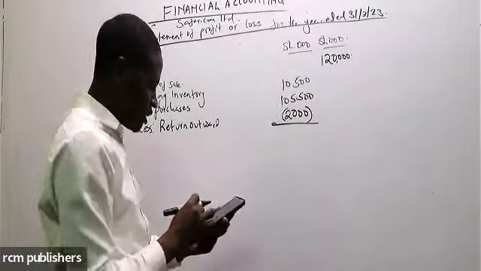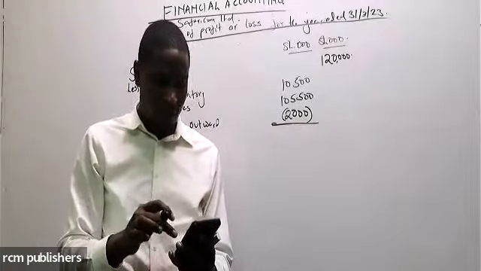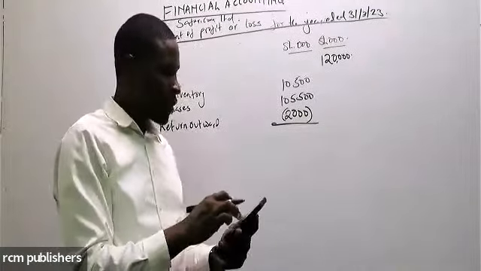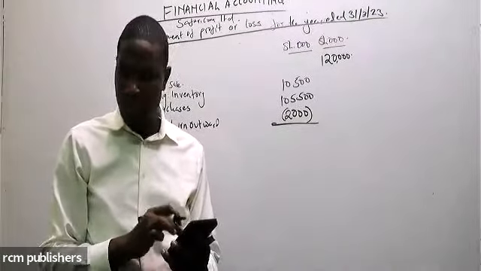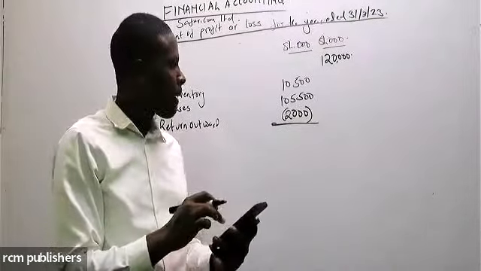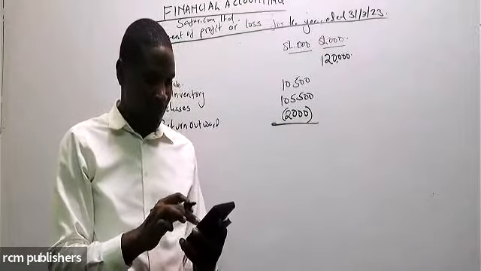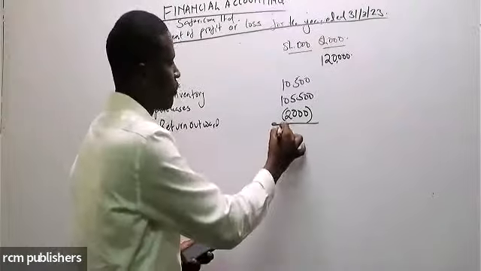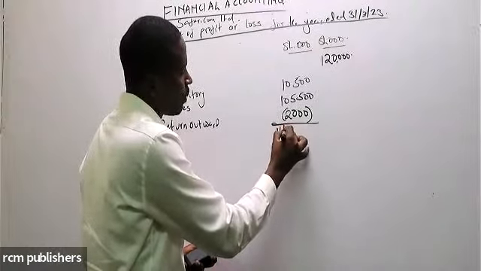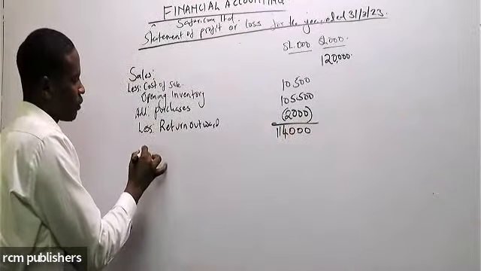So if you do this, how much are you getting? 10,500 plus 105,500, and then we less 2,000. I'm getting 114,000. Remember, we are computing the cost of sale. So from 114,000, we leave the cost of sale.